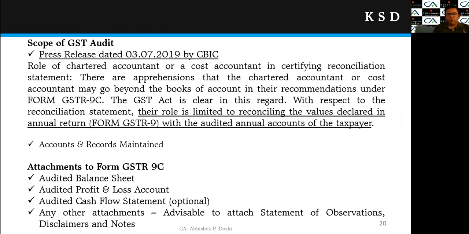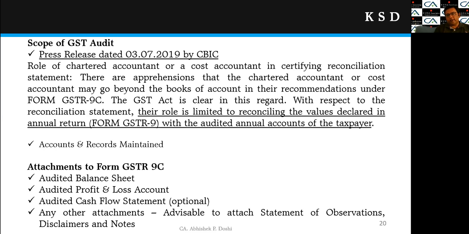So we have learned about the basic structure of the GSTR 9C. Then there is the scope of the GST audit, right? There was lots of debate about what the scope of the GST audit is and how far the CA or cost accountant should go, right? The CBIC press release dated 3/7/19 has clarified the role of the chartered accountant. The important lines are the last two underlined lines.